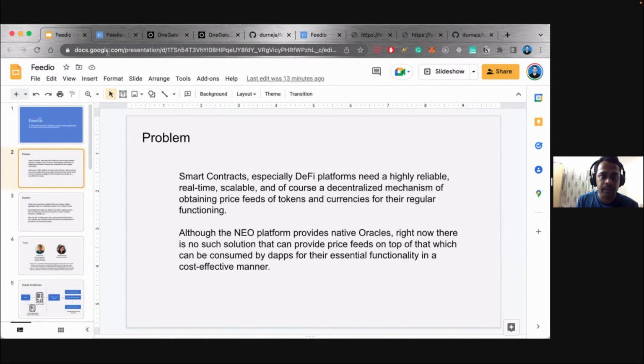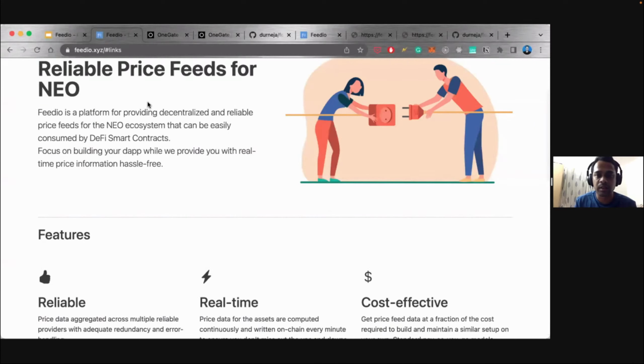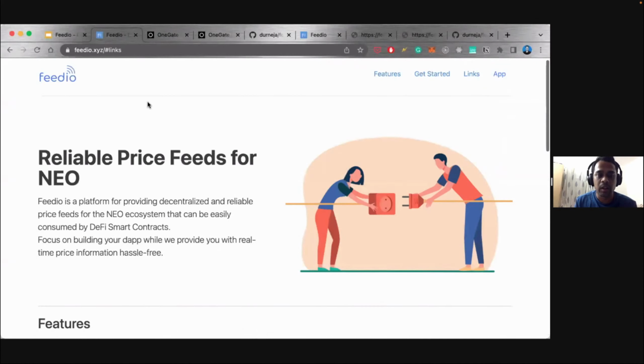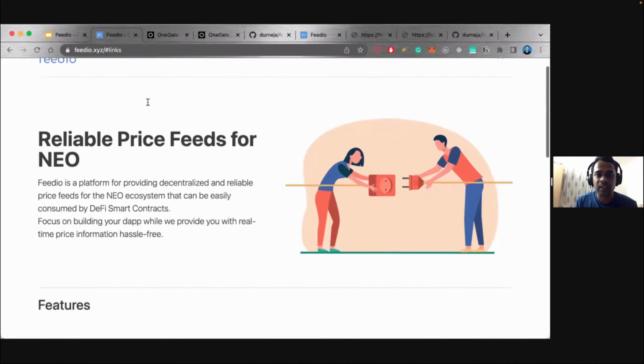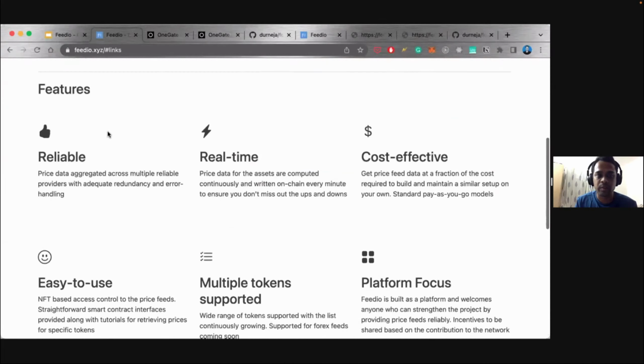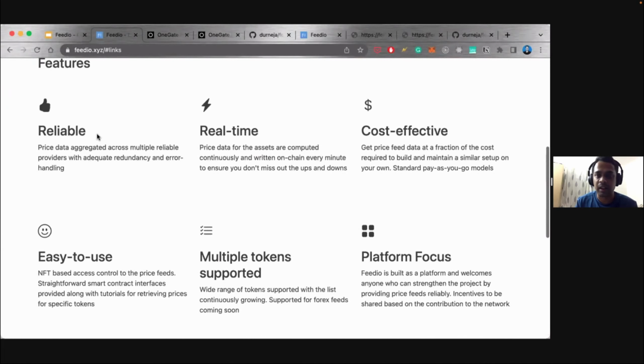And now coming to what we have built. This is a website we have put up. As I mentioned, these are the key elements of our project. It's reliable, of course, in the sense that we are aggregating data not just from one platform, but from 4 different platforms, and getting a weighted average price at each instant. So that makes it highly reliable.